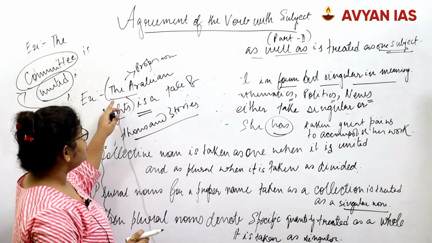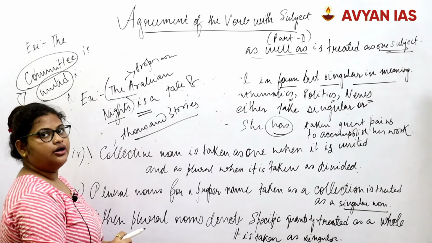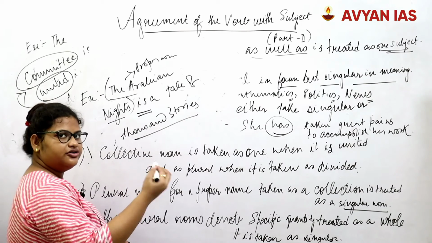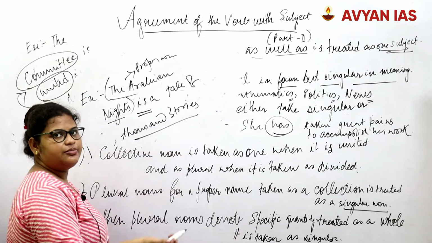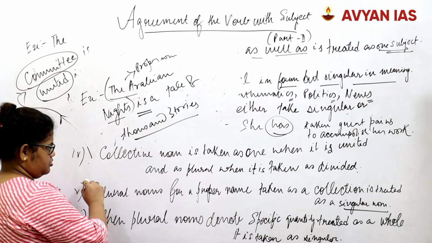This only happens because this is a proper noun. This wouldn't have happened if it was a common noun. Then, like every other rule, it would have followed a plural verb preceded by a plural noun.